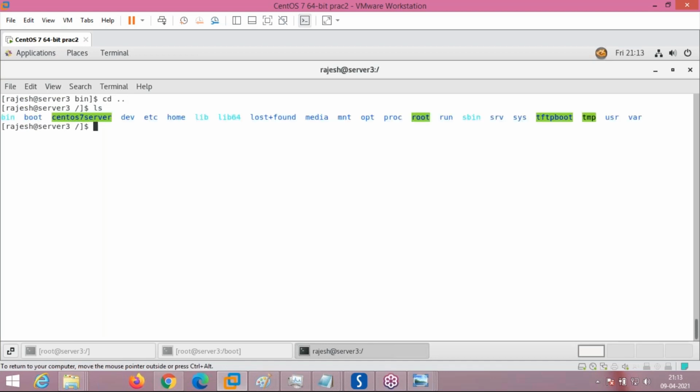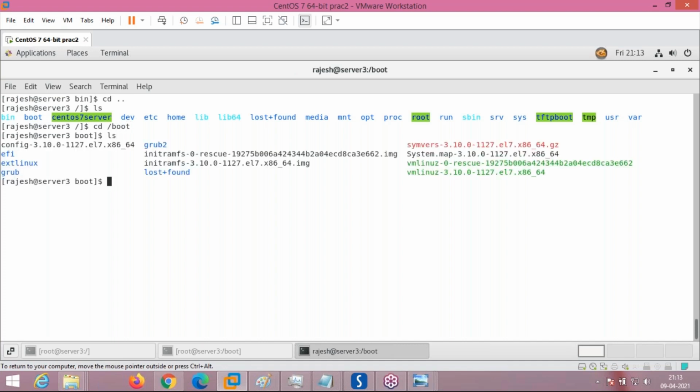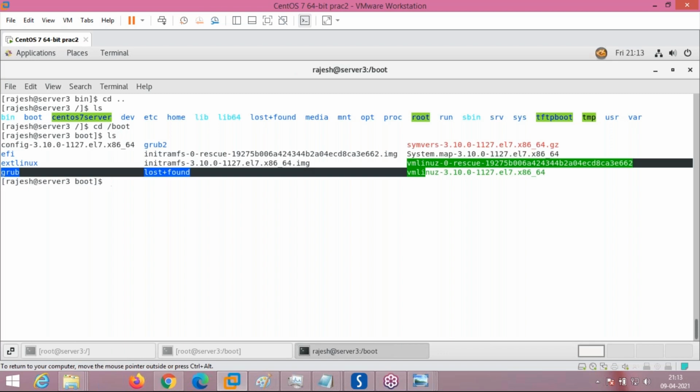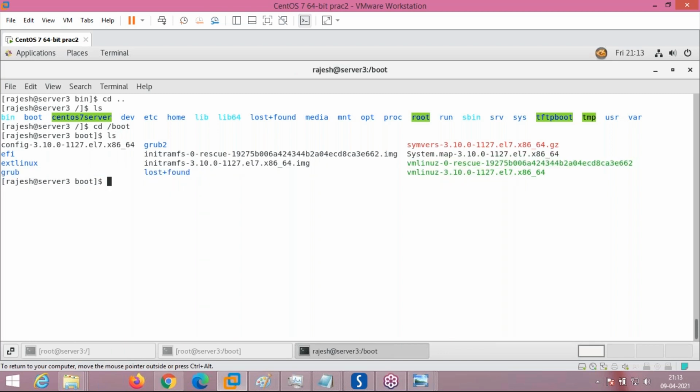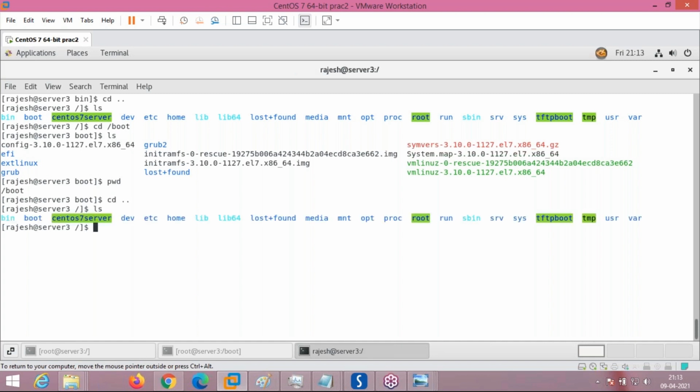What is the purpose of the boot directory? Boot directory contains bootable files and the bootloader. Bootable files include the kernel, like this. These are the boot files like grub2, which is the Linux bootloader, Grand Unified Bootloader 2. These files are saved into this boot directory. I am showing you the next thing.